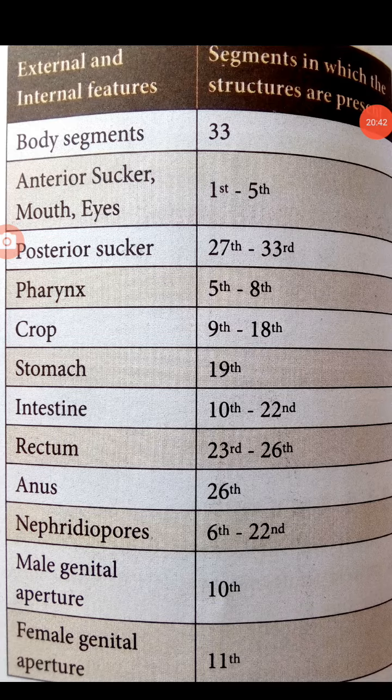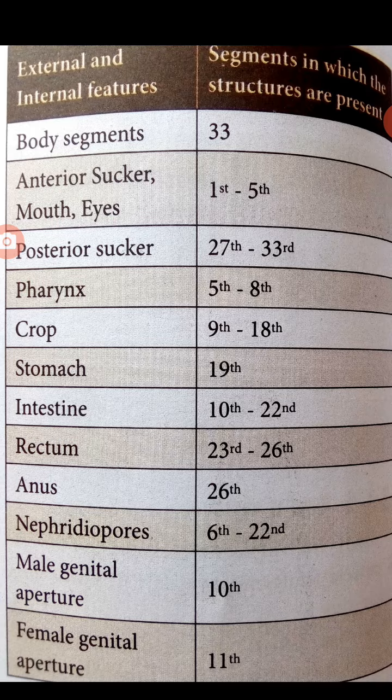Segmentation of a leech. Body segments totally 33. The anterior sucker, mouth, eyes are present in the first 5 and posterior suckers 27 to 33. Pharynx 5th to 8th. Crop 9th to 18th segment. Stomach 19. Intestine 20th to 22nd. Rectum 23rd to 26th. Anus 26.